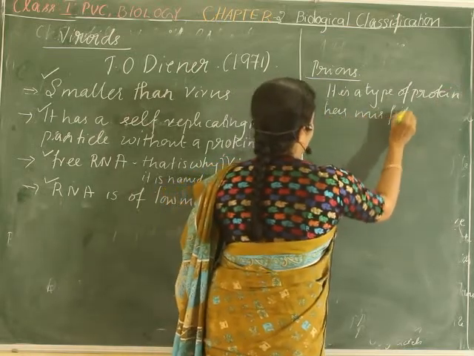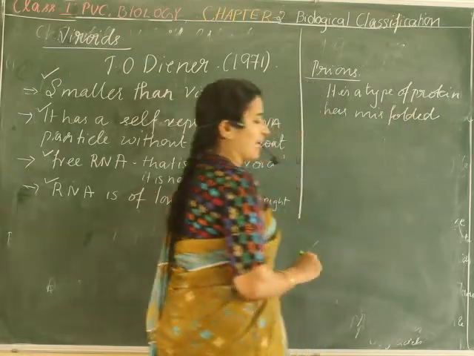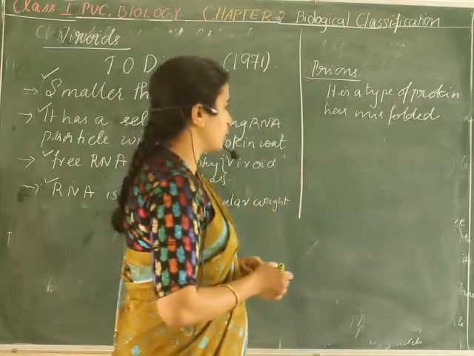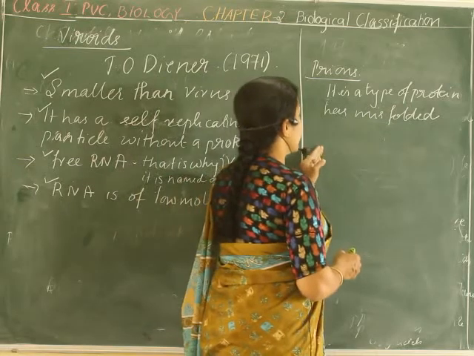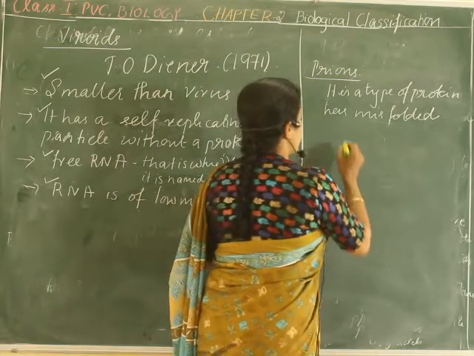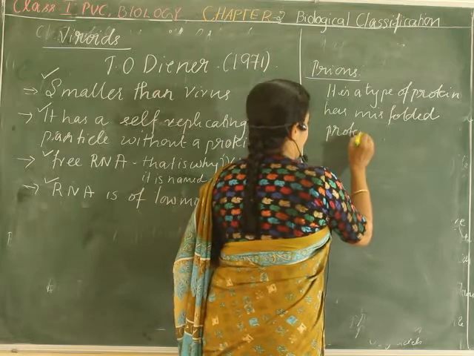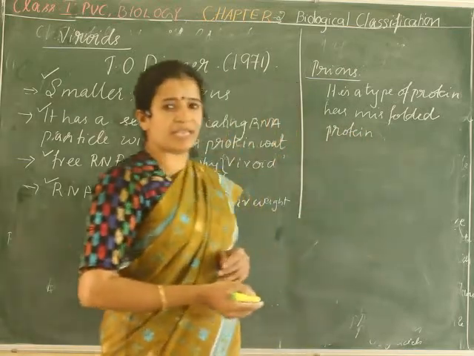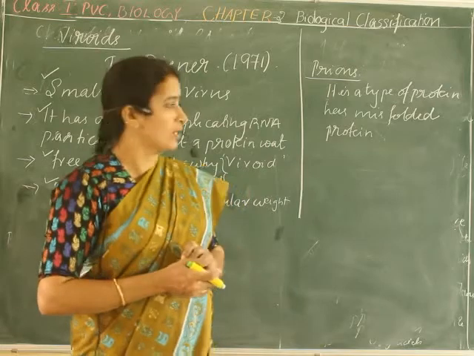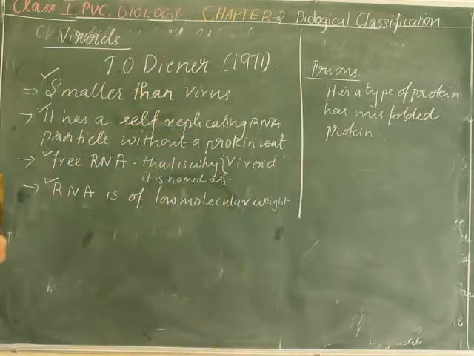That means a protein can exist in different forms. They can be folded, sheet-like, and such structures are there. In this case, prions have a misfolded protein structure, and when it infects a host cell, it makes normal proteins take the misfolded shape. Once they get into the host body, they have the ability to transmit their misfolded shape to normal variants. And it is also fatal.